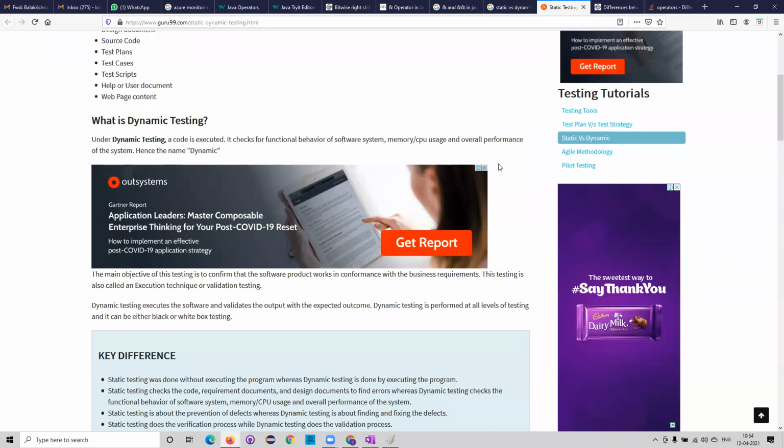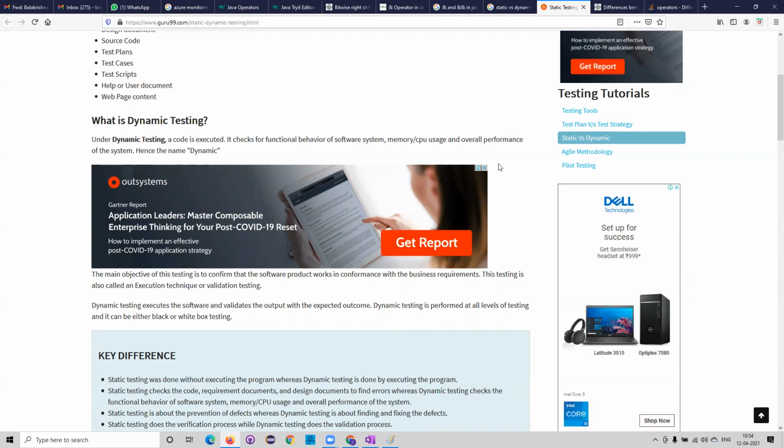In static testing, we will check all the documents we prepared and the test plan we prepared. We'll check all the documents, test cases, test planning, all these are in static. That means we will not execute the code. We just check whether the requirements are met in early stages.